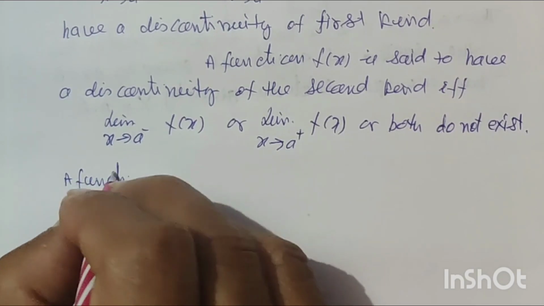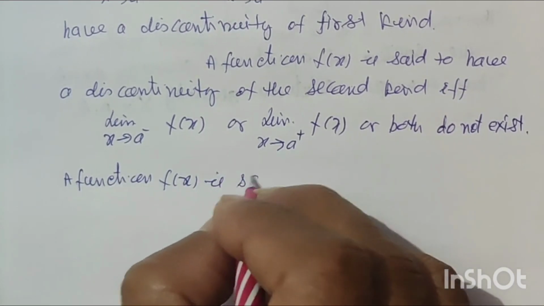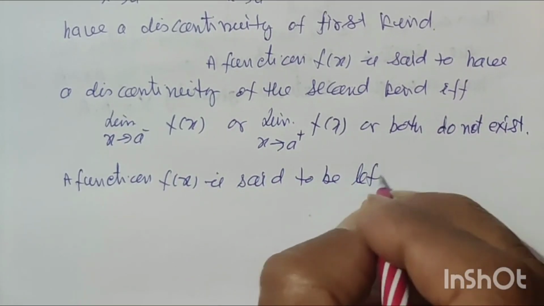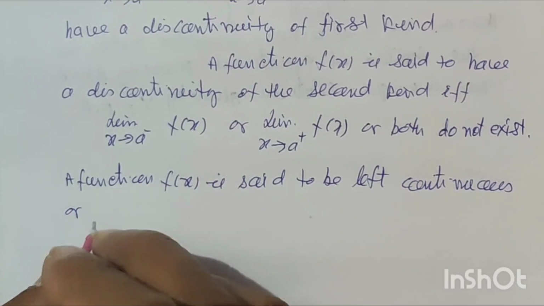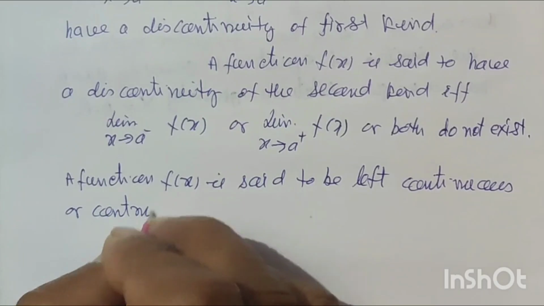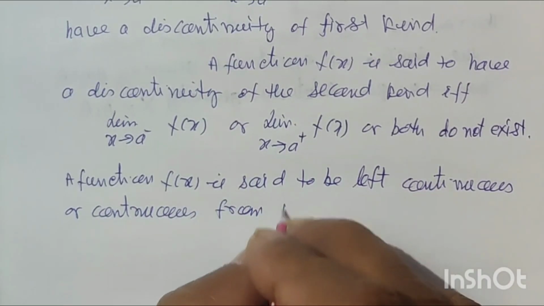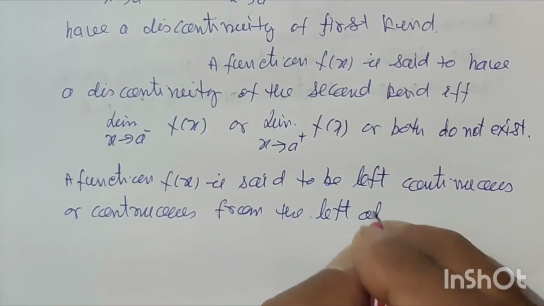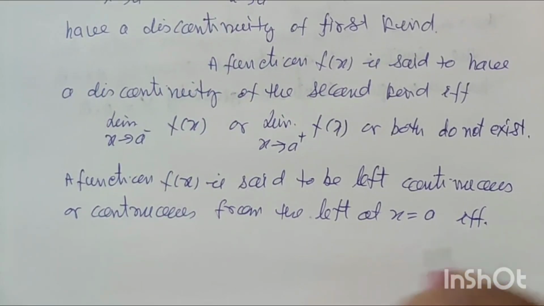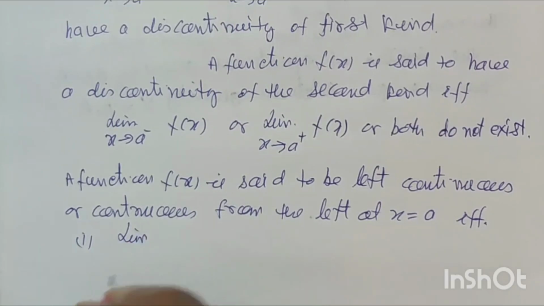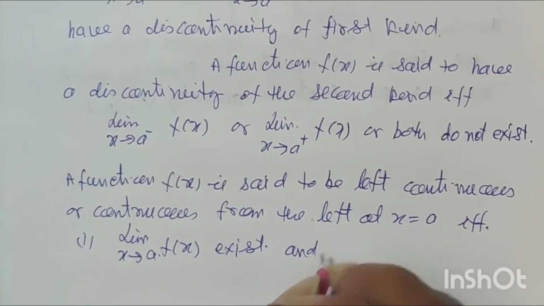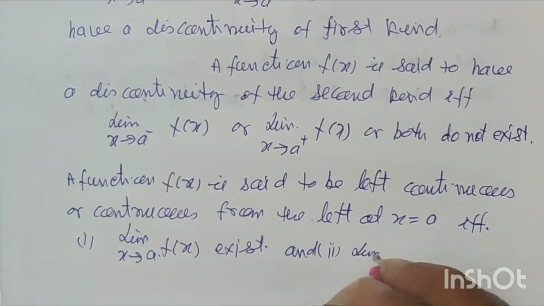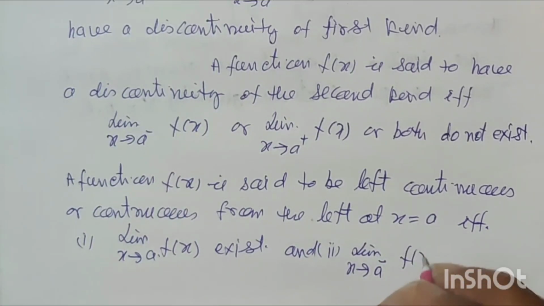A function f(x) is said to be left continuous or continuous from the left at x = a if and only if limit x tends to a negative f(x) exists, and second point is limit x tends to a negative f(x) is equal to f(a).